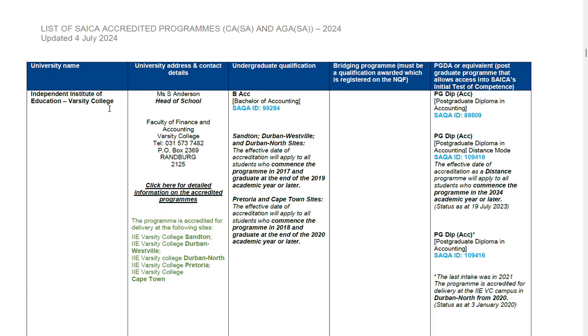The next university that you can go and do your BCom accounting or your undergraduate accredited accounting degree is Independent Institution of Education. It is well known as Varsity College. The degree or undergraduate qualification you should enroll for is also Bachelor of Accounting. The SAQA ID is 99284. The same thing applies. If they tell you that this course is full, you need to look for an alternative university.